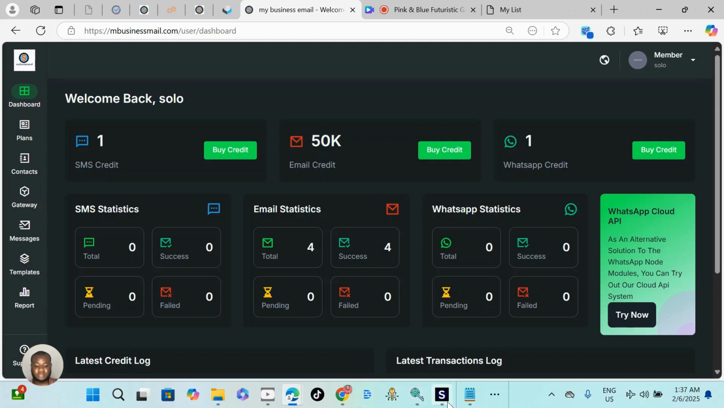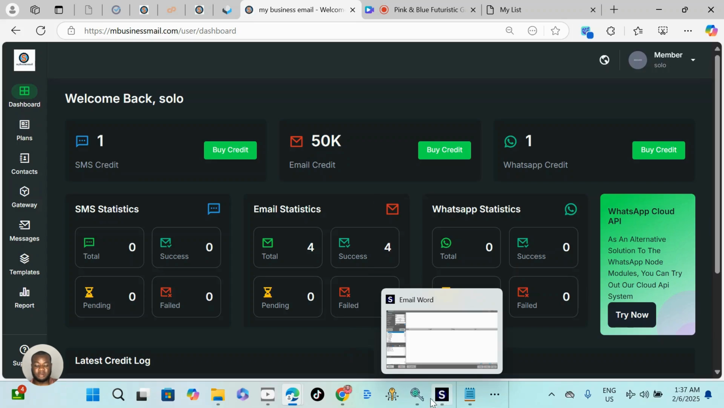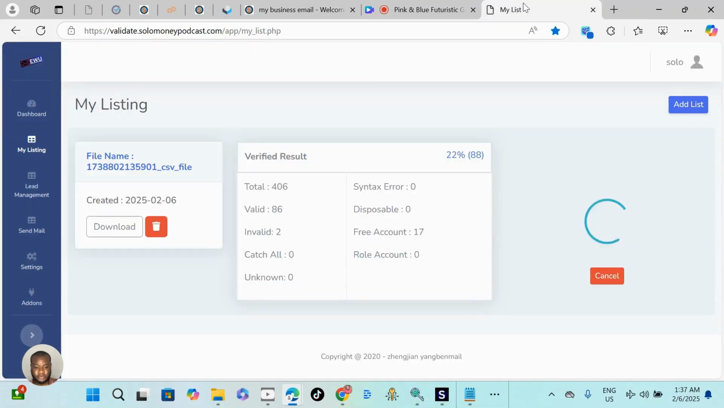So let's start by extracting email, verifying email, and sending. Let me take you to my email verification. Here, I'm already verifying 400 emails. You can see we already got 90 valid emails and 2 invalid emails. But what if you want to extract emails?